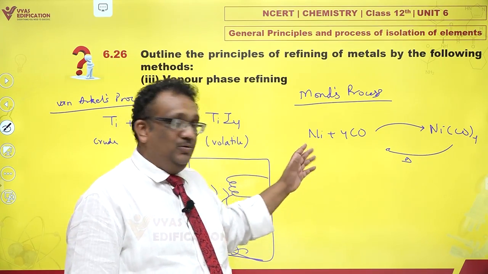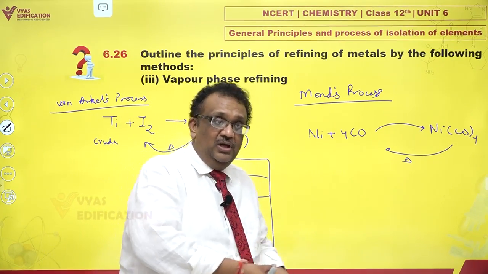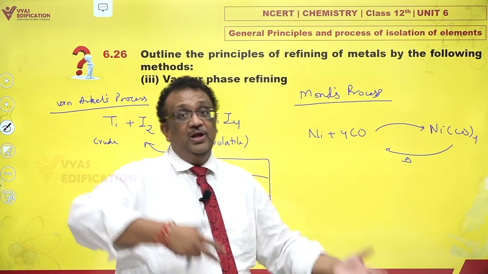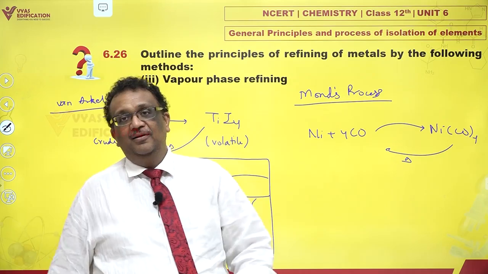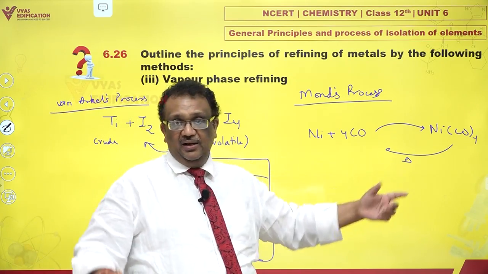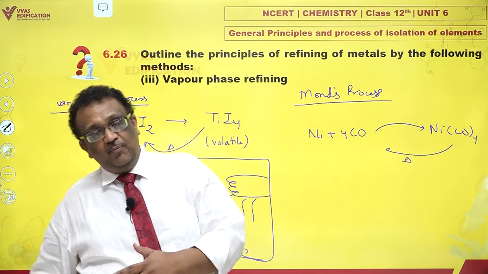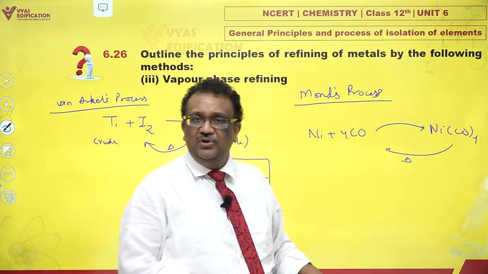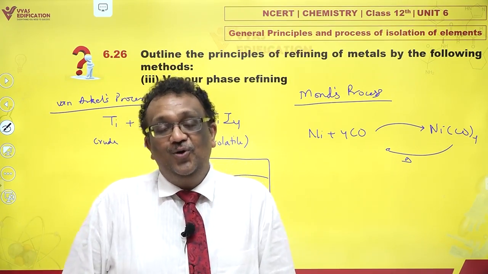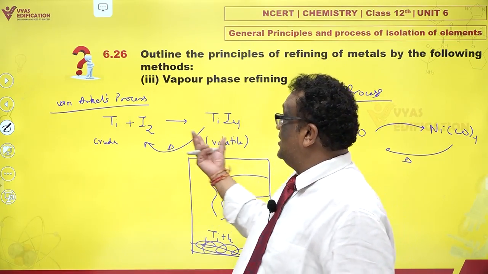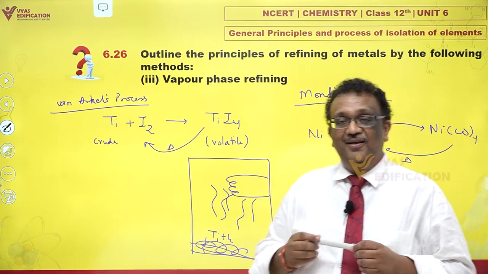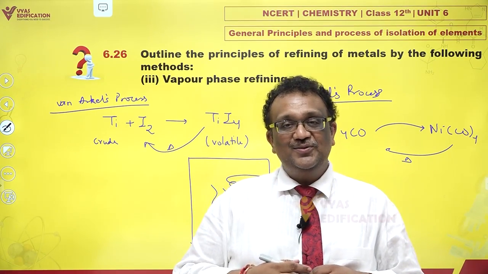So first you take crude nickel, react it with CO, and it vaporizes forming Ni(CO)4. Take it to a second chamber, because it's vapor it can flow very easily, and now heat it. It decomposes, giving you nickel which deposits there, and carbon monoxide, which you take back and keep recycling. This is how you can do vapor phase refining for nickel as well. These are the two examples of vapor phase refining of various metals.